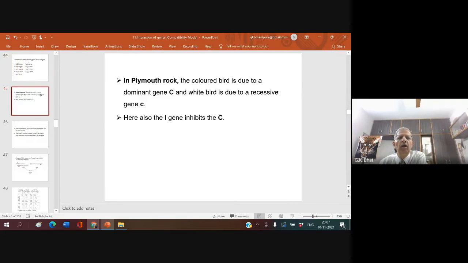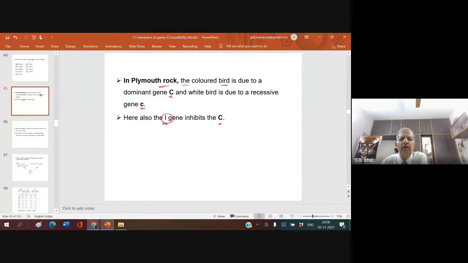Now, in the Plymouth Rock, the colored bird is due to the dominant gene C. White bird is due to recessive C. If C is there, they would have been colored. If this is recessive, they are white. Hence, the I gene inhibits the C. Here also, the I gene.